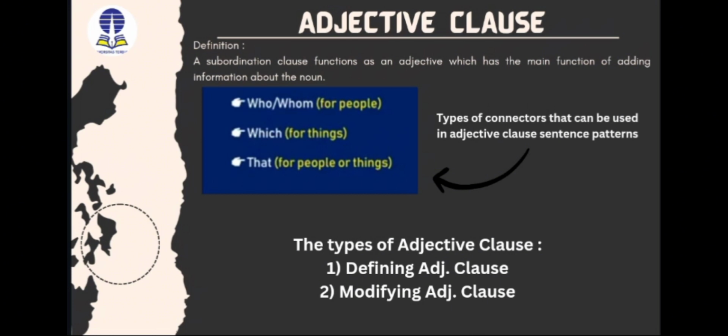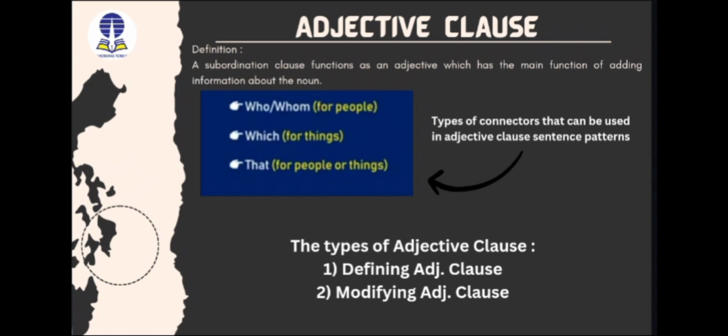So, I want to give information about the first type, the defining adjective clause. A defining adjective clause basically means the clause refers to the noun and tells something important about the noun. Without the adjective clause, the noun is incomplete.